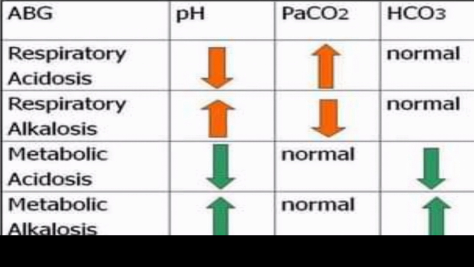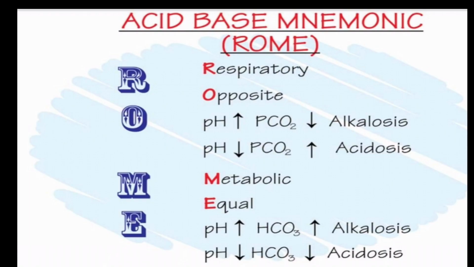First thing is to look at pH. If pH is decreased, it means acidosis, and if pH is increased, it means alkalosis. Second step is to look at PCO2 or HCO3. So here you can see, as I discussed already, respiratory is ROME from the mnemonic, and in respiratory, two things, PCO2 and pH, will change in opposite direction. If alkalosis, pH will be increased and PCO2 will be decreased, and opposite in acidosis. In metabolic, both parameters, pH and HCO3, will change in the same direction.